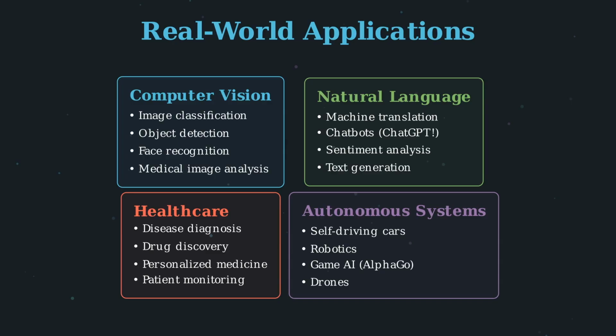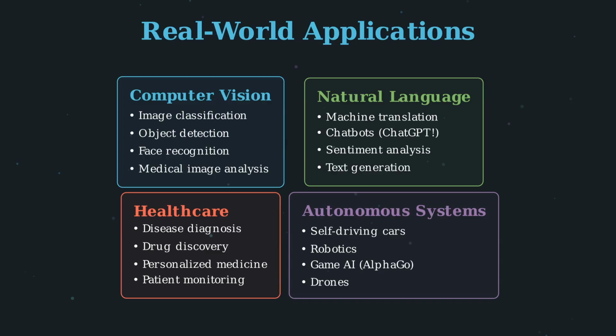In natural language processing, neural networks enable machine translation between languages with near-human quality. Chatbots use massive neural networks to understand and generate human-like text. Sentiment analysis helps companies understand customer feedback. Text generation creates articles, stories, and even code.